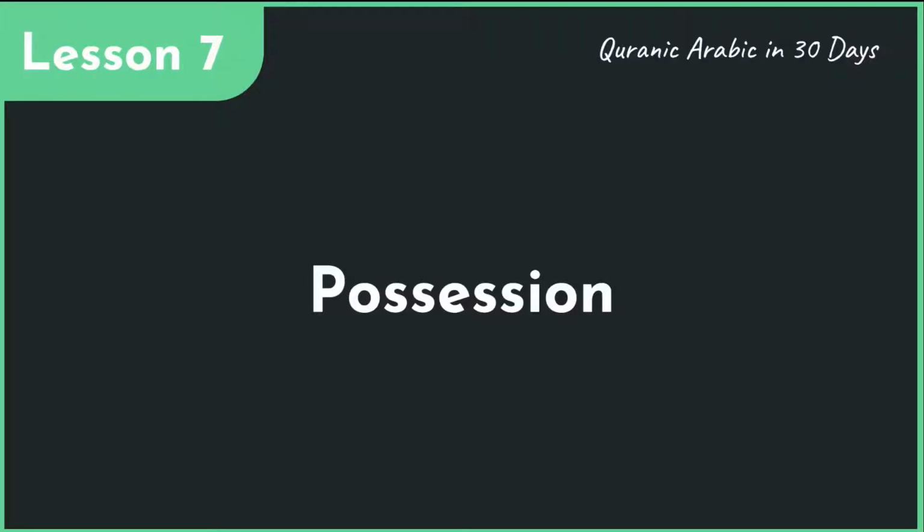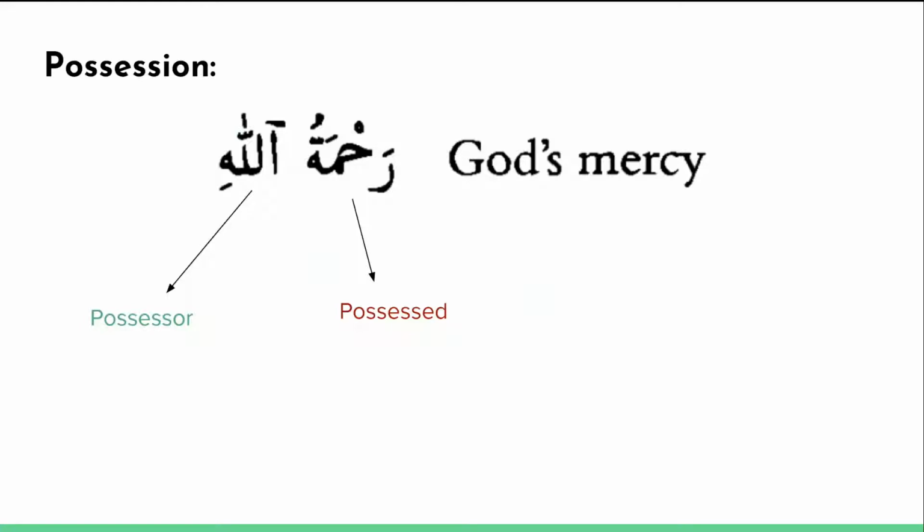Here we're going to cover a very important concept in Arabic grammar, and that is the concept of possessions. So let's go ahead and take a look at an example of that. Take a look at the phrase rahmatullahi, which means God's mercy. You'll notice that this phrase has two parts, two nouns in fact. The first is the noun rahmatu. Rahmatu means mercy, and the word Allah means God. So in this case, we're saying the mercy of God.